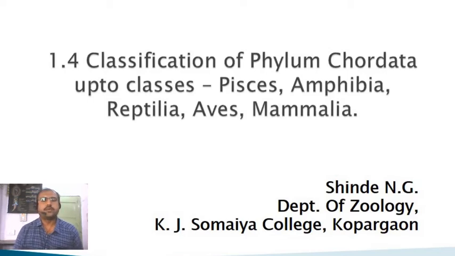Good morning, students. After the completion of the ancestry of chordates and the distinguishing features between non-chordates and chordates, today we will move to the classification of phylum Chordata up to classes, which includes the major classes Pisces, amphibians, reptiles, aves and mammals. We have also studied the fundamental characters of chordates. Hope you understood all these three subjects from this first topic, Introduction to Chordates. So let's see the classification of phylum Chordata in detail.